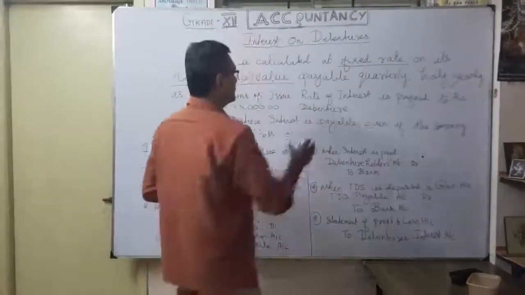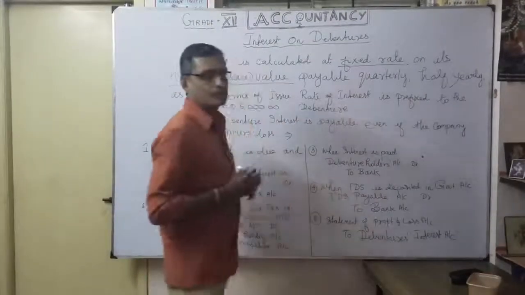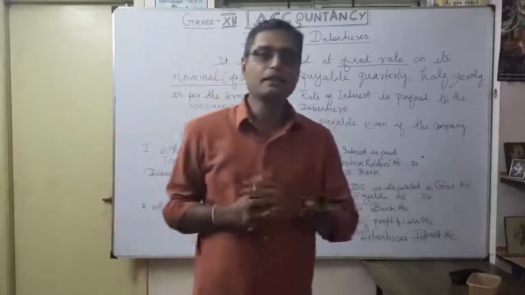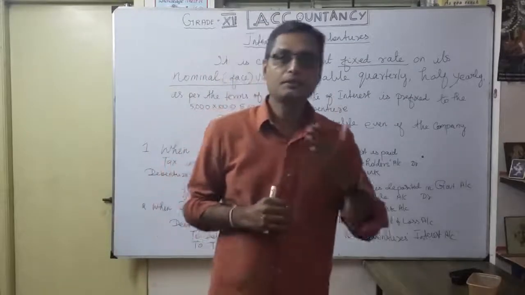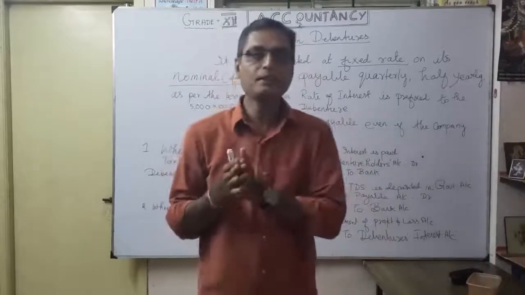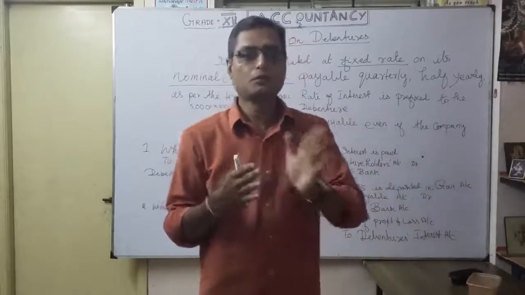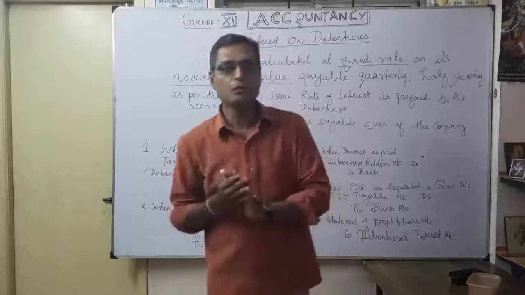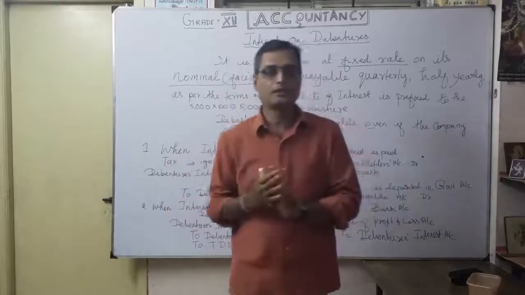The fixed rate, they will give maybe quarterly. Quarterly means every 3 months, half-yearly means every 6 months. In a year, how many quarters? 4 quarters. How many half years? 2 half years.